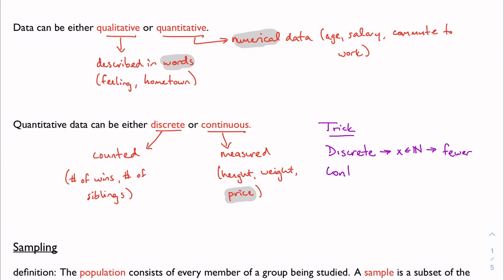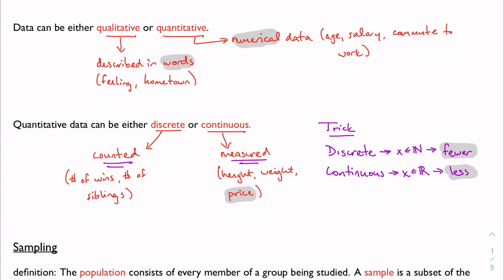In the case of continuous data, we're usually dealing with values spanning the entire real numbers, and we would usually use the word less to describe a difference between the two. So I would say maybe I'm less tall than somebody else, or this is less expensive than if I had bought it at another store, or I weigh less than someone else. This is really the difference between fewer and less, where it would be grammatically appropriate to use fewer versus less. It's the difference between counting something and measuring something.